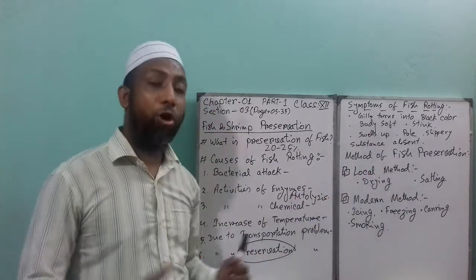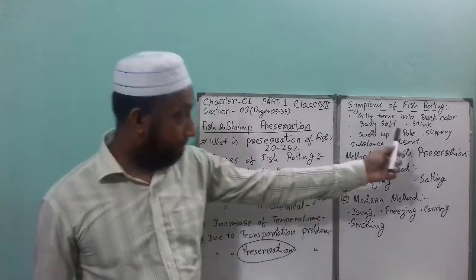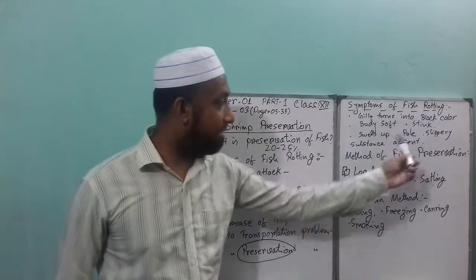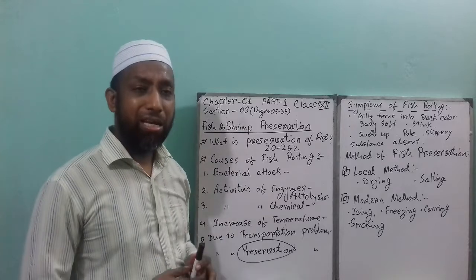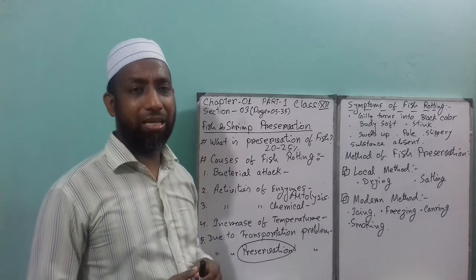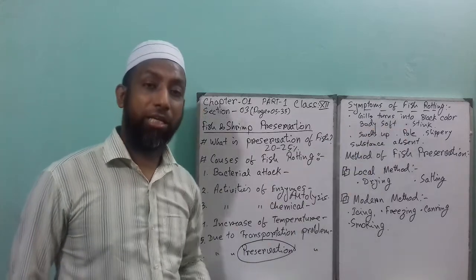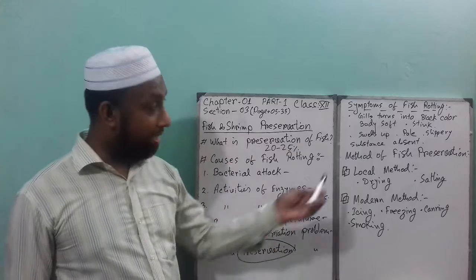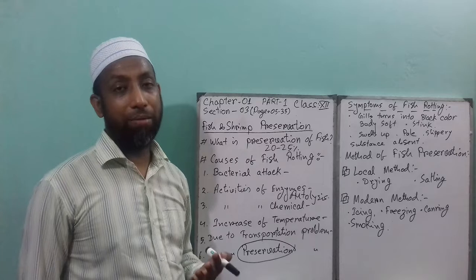Then it swells up, the belly of the fish swells. Then the color becomes pale, and the slippery substance on the fish body disappears. These activities are the symptoms of fish rotting. A farmer or any person can understand that when these symptoms are found in the body, it has become rotten.